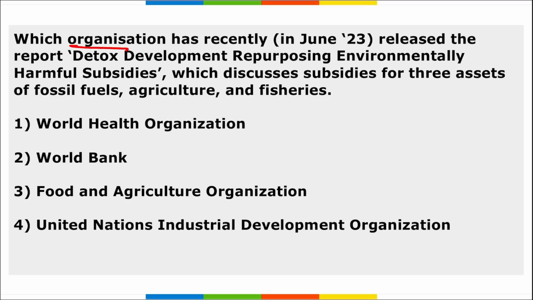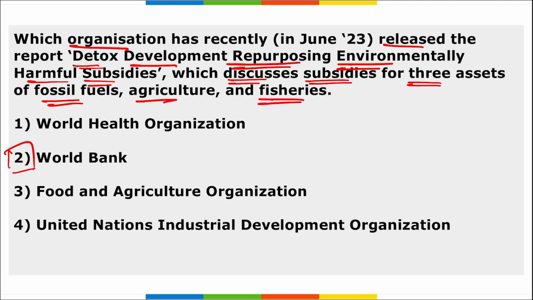Next, which organization recently released the report Detox Development: Repurposing Environmentally Harmful Subsidies, which discusses subsidies for the three assets of fossil fuels, agriculture, and fisheries? It is the World Bank, right? So the World Bank released this report, which discusses the subsidies for these three assets, that is fossil fuel, agriculture, and fisheries.